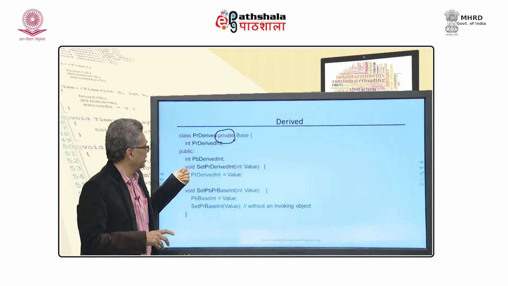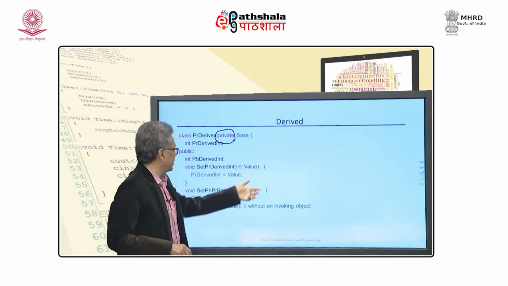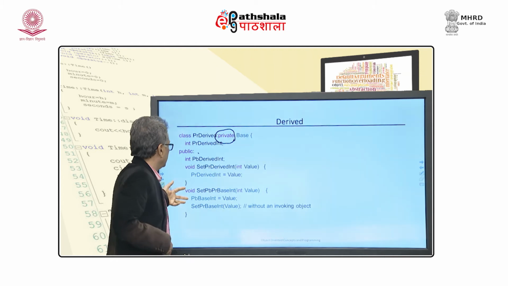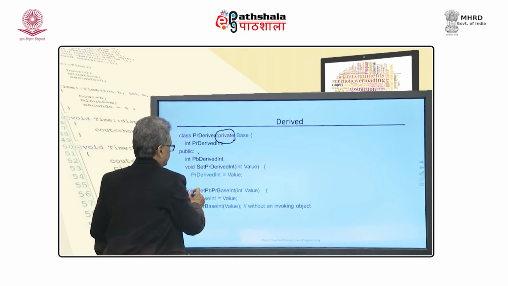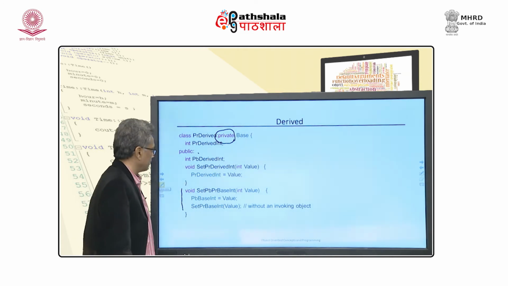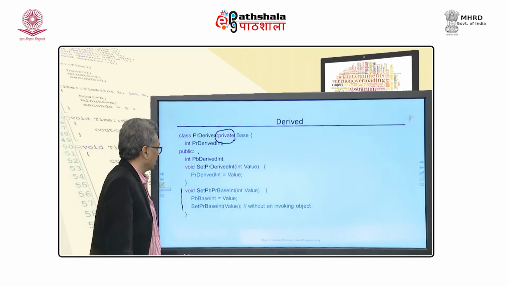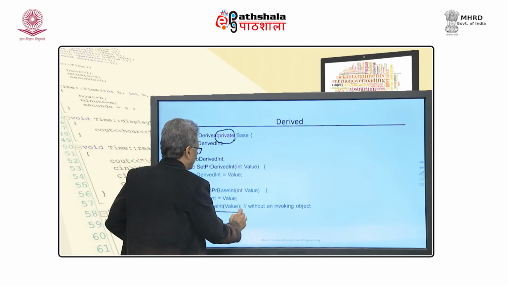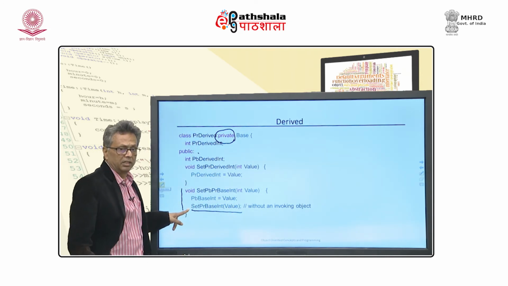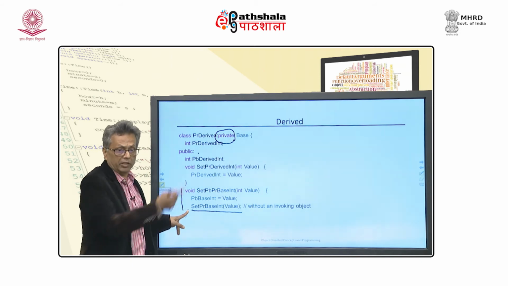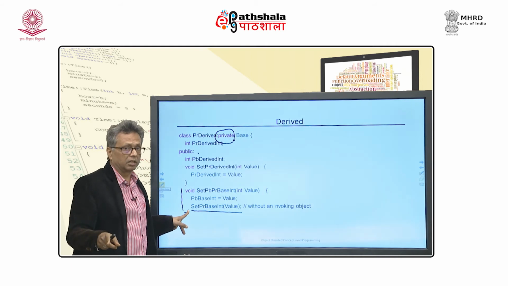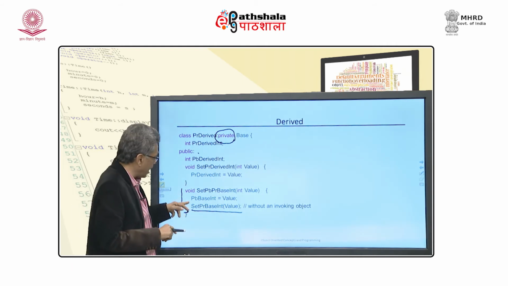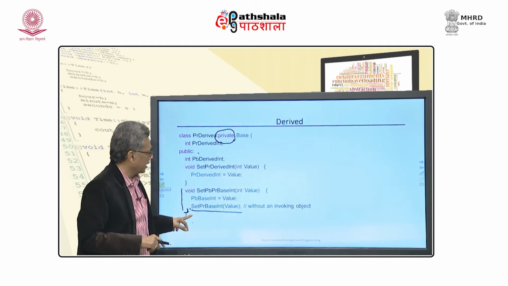Here they are public derived in the set, we will set that value, and this is an important thing. I am defining a member in the derived class. Now, this function is very important for us to understand. This is a public member of the derived class, which can call this member. This was a public member of the base class, but because I am inheriting privately, it becomes private for the derived class. When it becomes private for the derived class, my derived class objects will not be able to access it, but my members will still be able to. So, I am able to call it from here and set the value.